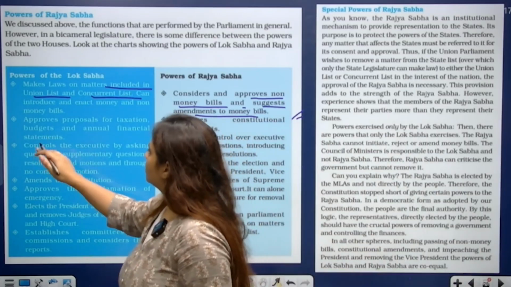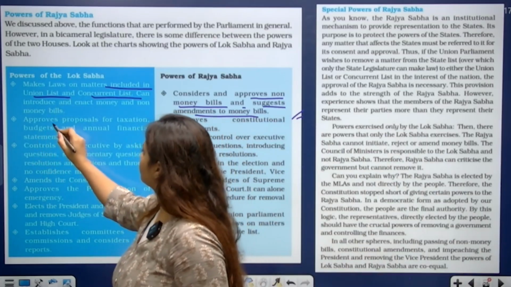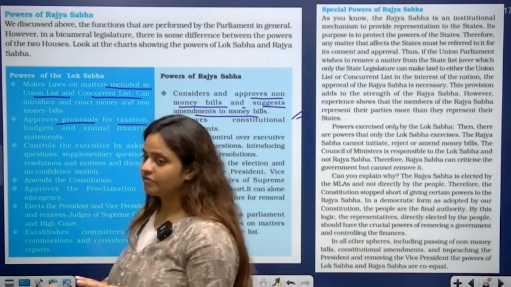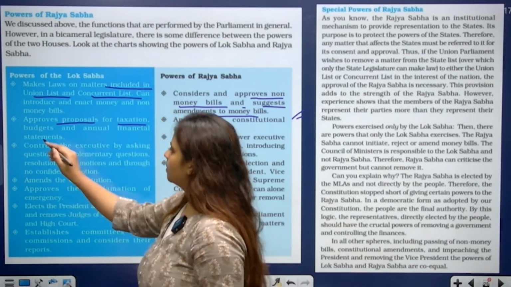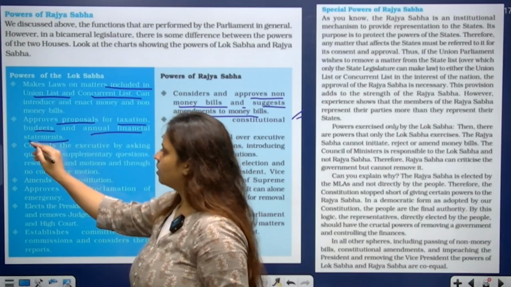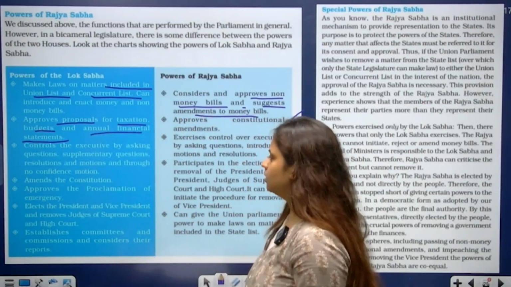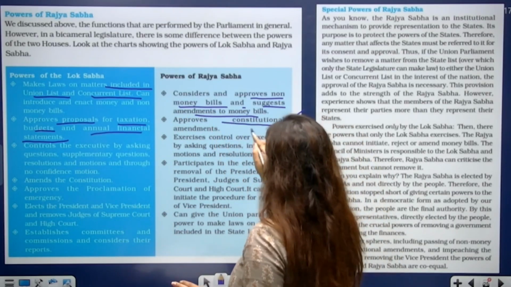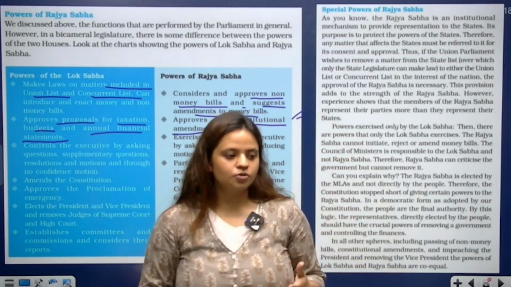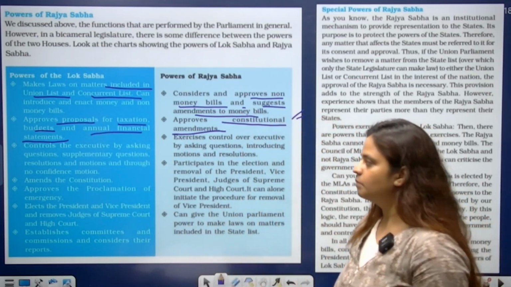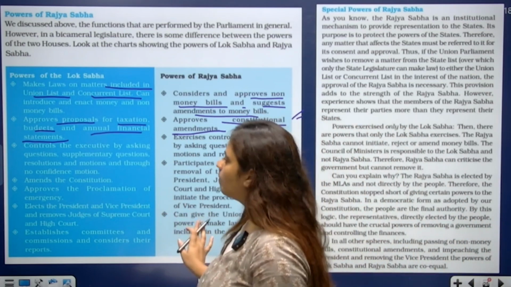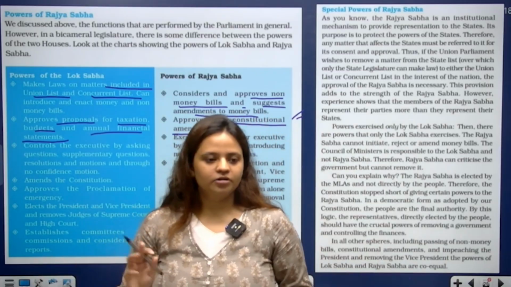Coming on to the powers of Lok Sabha, it approves the proposal for taxation. So the financial matters are mostly in the hand of Lok Sabha. The budgets and the annual financial statements are all done in the Lok Sabha. It approves the constitutional amendments, whatever amendments are made in the constitution, which can also be approved by the Rajya Sabha. It has no power regarding the budgets or the money bill.